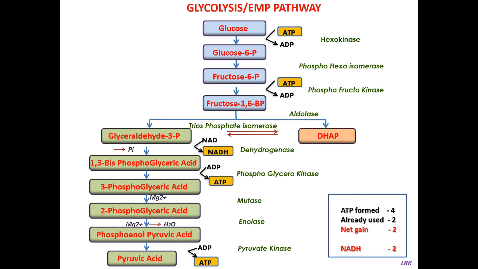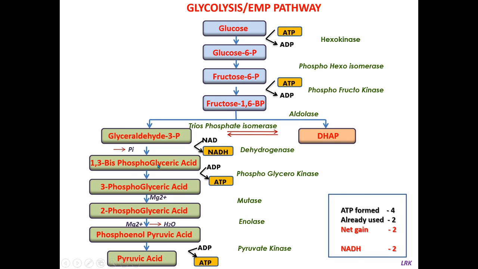This reaction is also known as substrate level phosphorylation. It involves the transfer of a phosphoryl group from a high energy compound to ADP. ADP accepts the phosphate molecule and converts into ATP. This is known as substrate level, as ATP is formed using the energy released during the reactions. So it is known as substrate level phosphorylation.